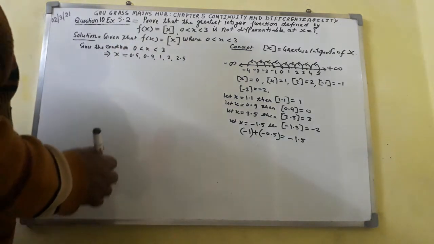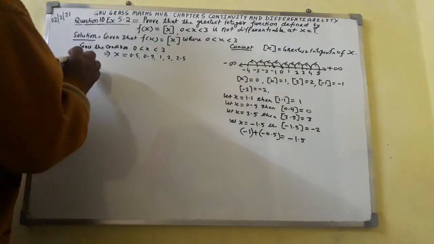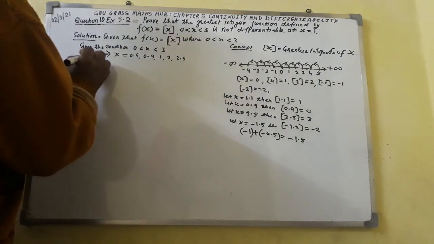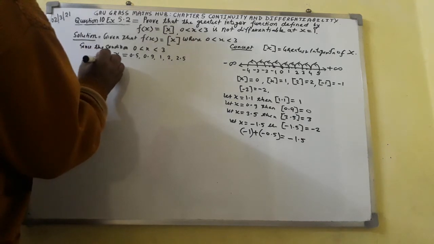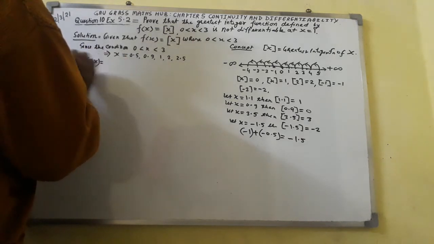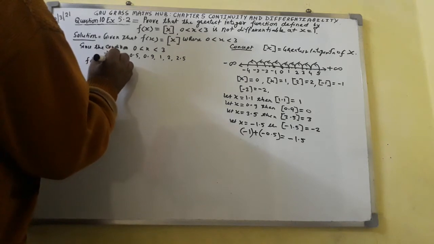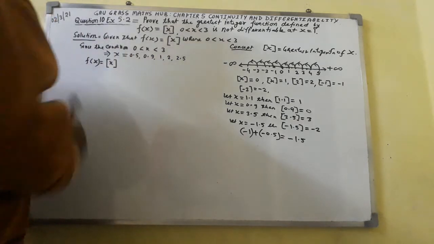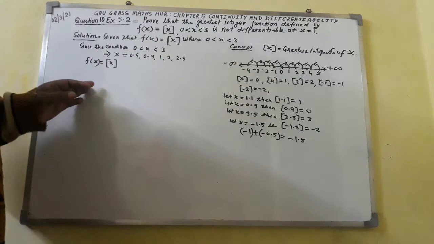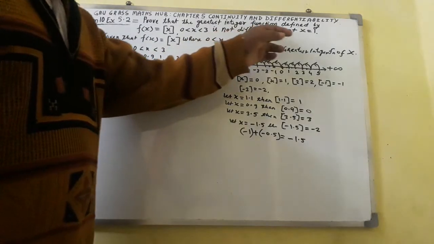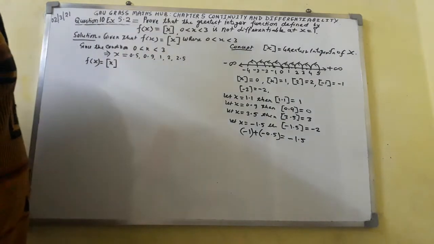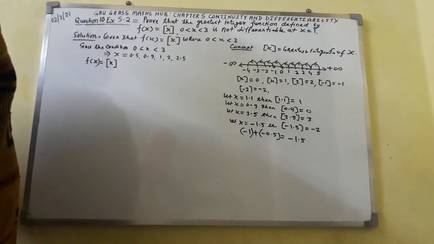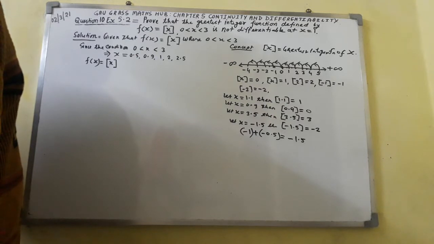Now the given function is f of x equal to greatest integer function of x. It says not differentiable at x equal to 1. So first of all, at x equal to 1, I shall find the left hand derivative.